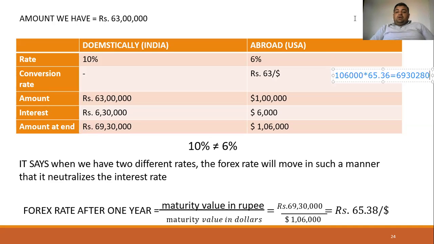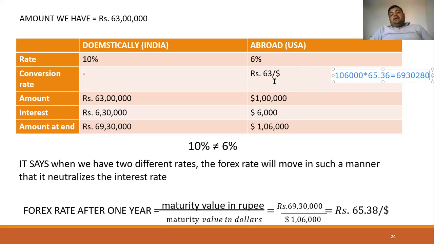So this states that the difference between the interest rates in two currencies, according to the interest rate parity theory, will be neutralized by the movement in the foreign exchange rate after a period of time. Now what will happen after 2 years?